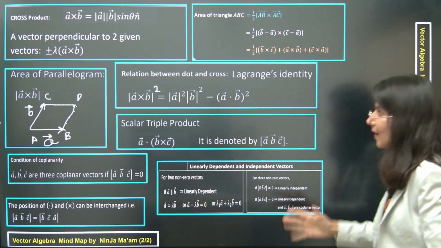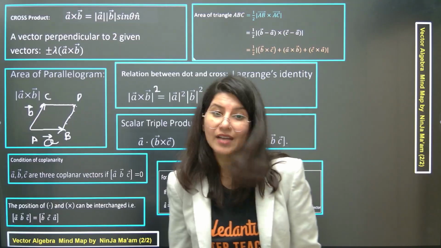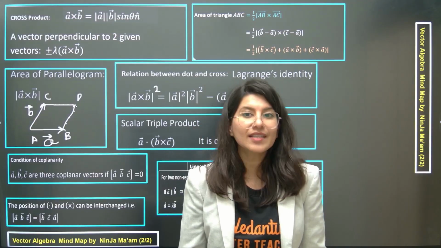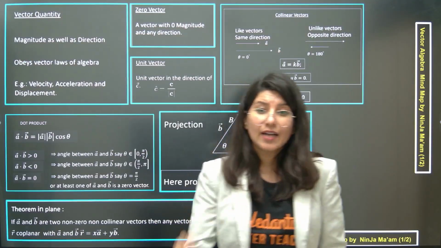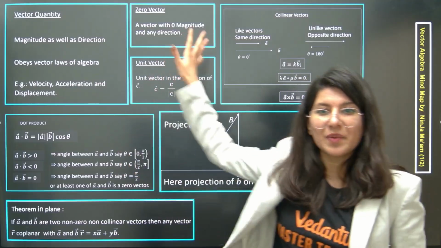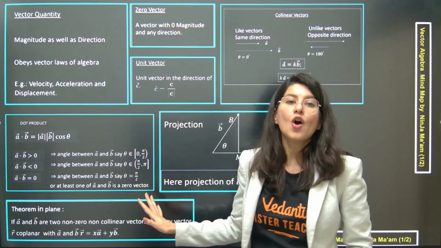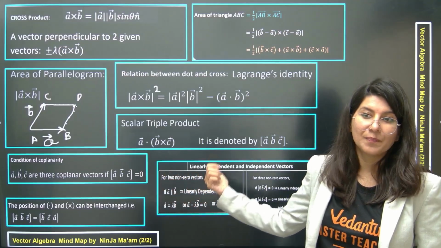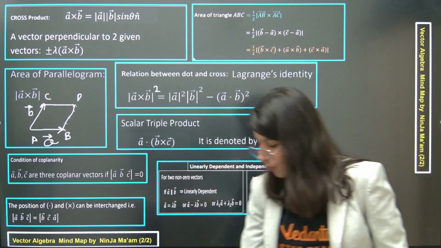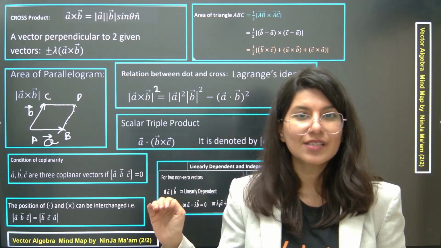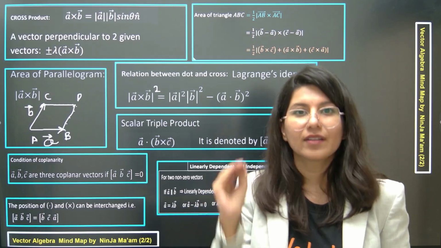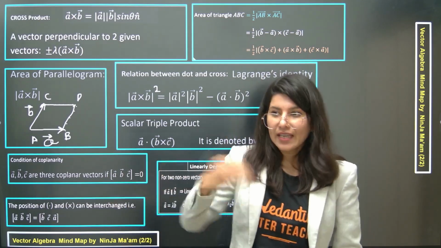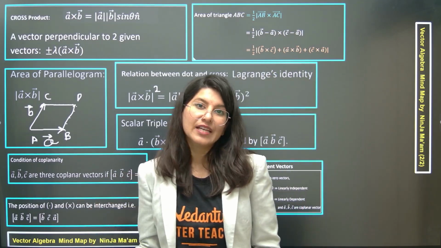With this, we are done with the complete revision, and now it's the time to solve and practice as much as possible. And also just have a look, this is mind map number 1 of your vectors and mind map number 2 of your vectors. Page number 1, page number 2. So within only 2 pages I have given you the complete gist of vector algebra. Same thing we are going to follow in each and every chapter.